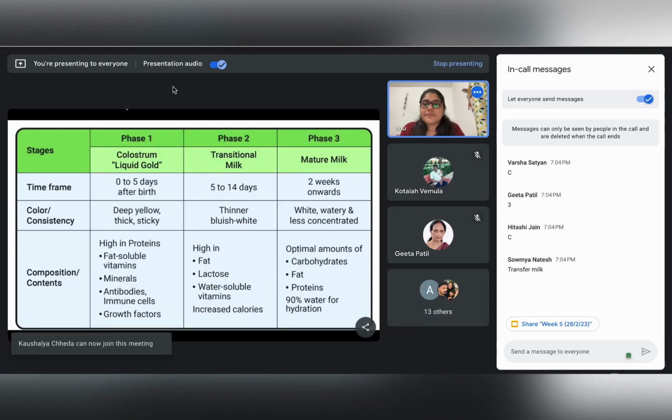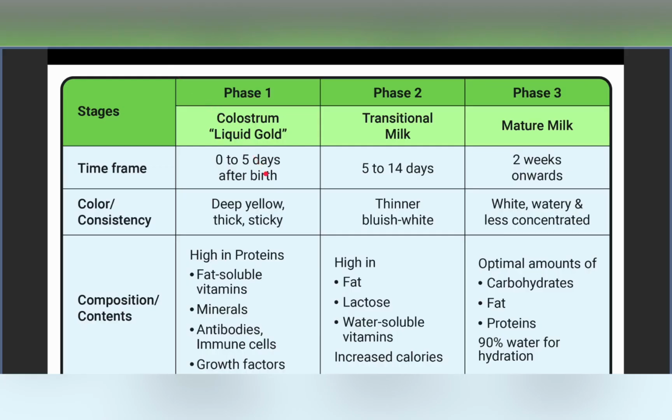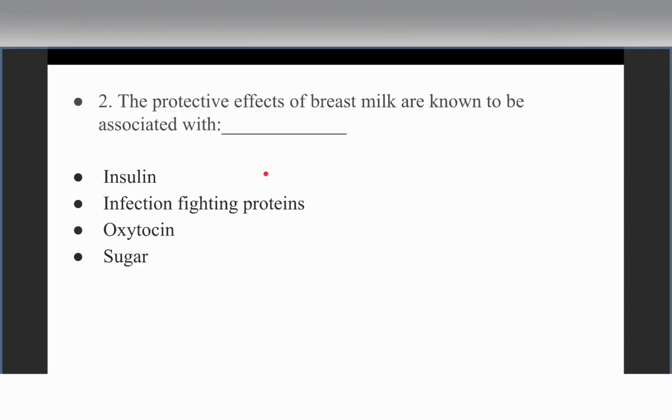Just in case of examinations, please remember the composition of all these phases of milk, because the composition is very much important as to why these will give the specific nutritional adequacy or the nutritional requirement to the baby at each stage, right? Okay, so we go to our next question.